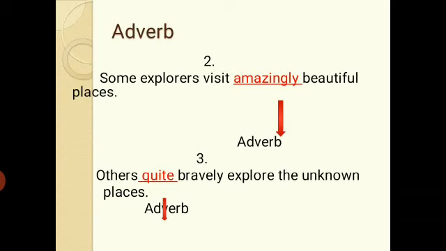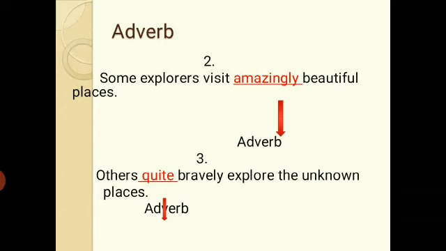Some explorers visit amazingly beautiful places. In the second example, we have almost the same example. In the given example, the highlighted word is the adverb, which is amazingly. Amazingly means wonderfully.